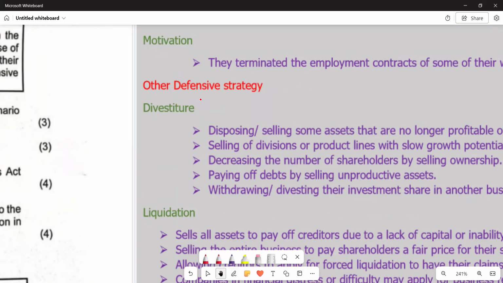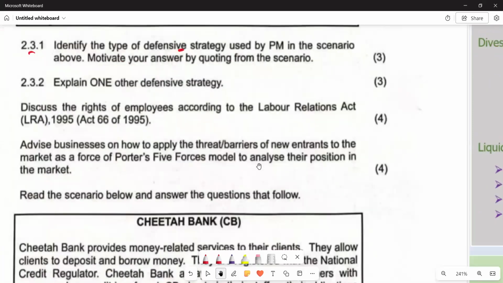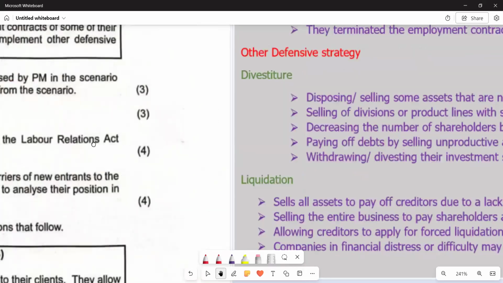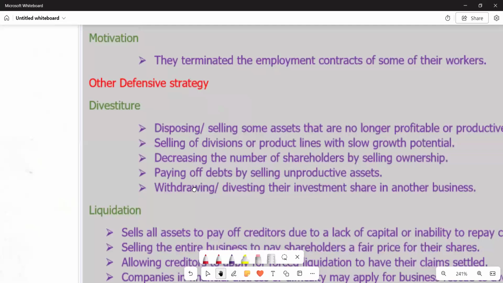So if you go back to our question again, let's try to see in terms of the requirements. Very important for you to try to identify the requirements of the question. So the question is saying, explain one other defensive strategy. So you are just stating it and then you explain. So we can go there and try to see. Obviously, one mark for stating and 2 marks for explaining. So we have the explanation that we have in terms of a divestiture.